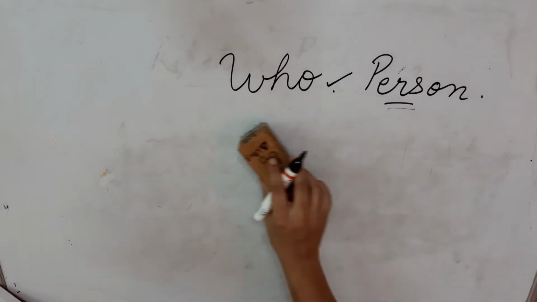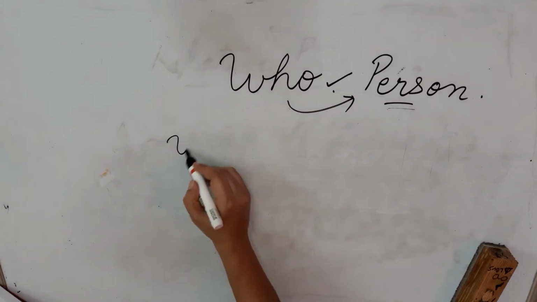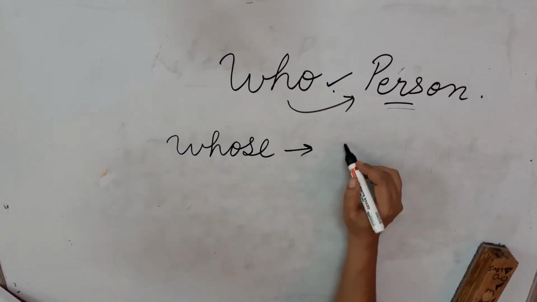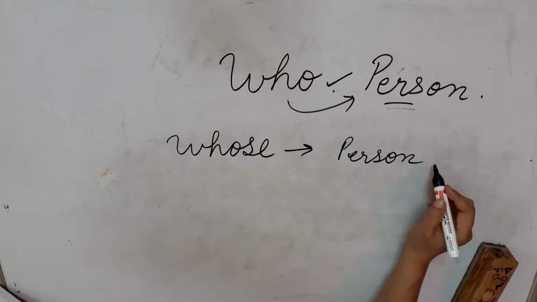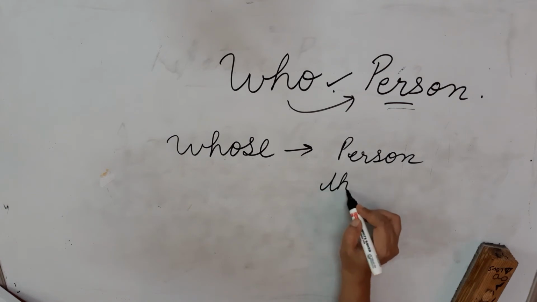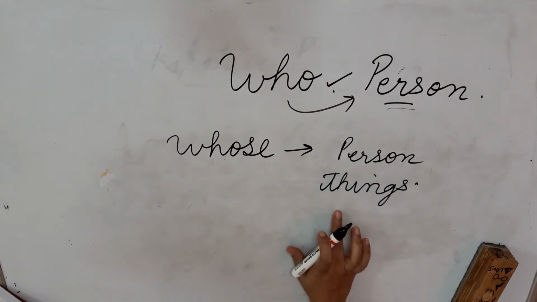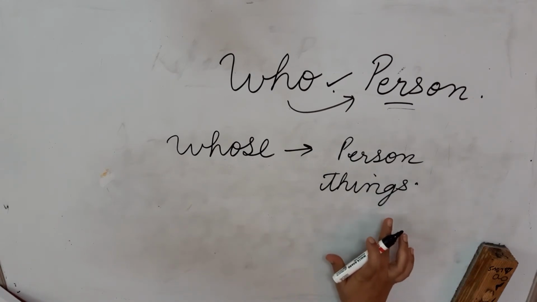So we have seen that who is used for person, but when we are using whose, it can be for persons as well as for things. Remember this, that you can use it for persons or human beings. You can also use it sometimes for things.